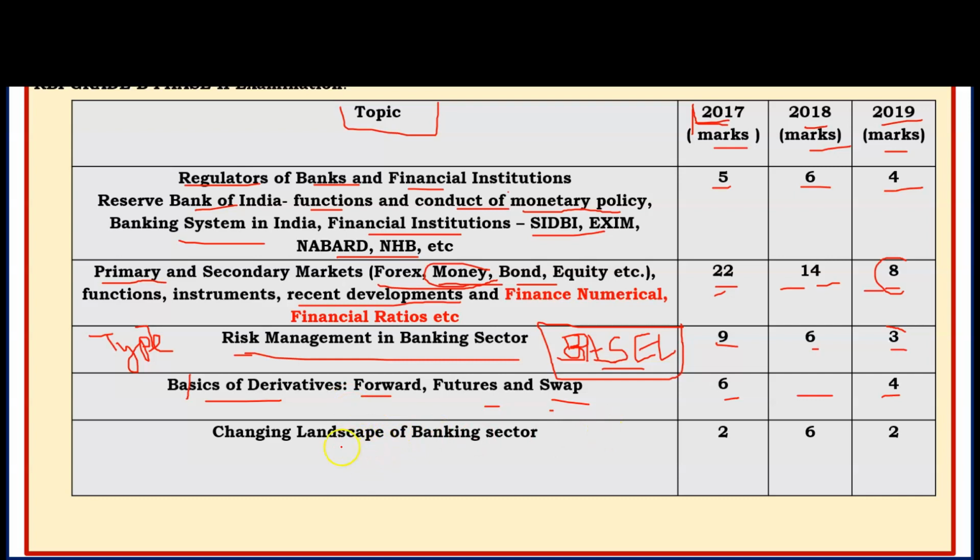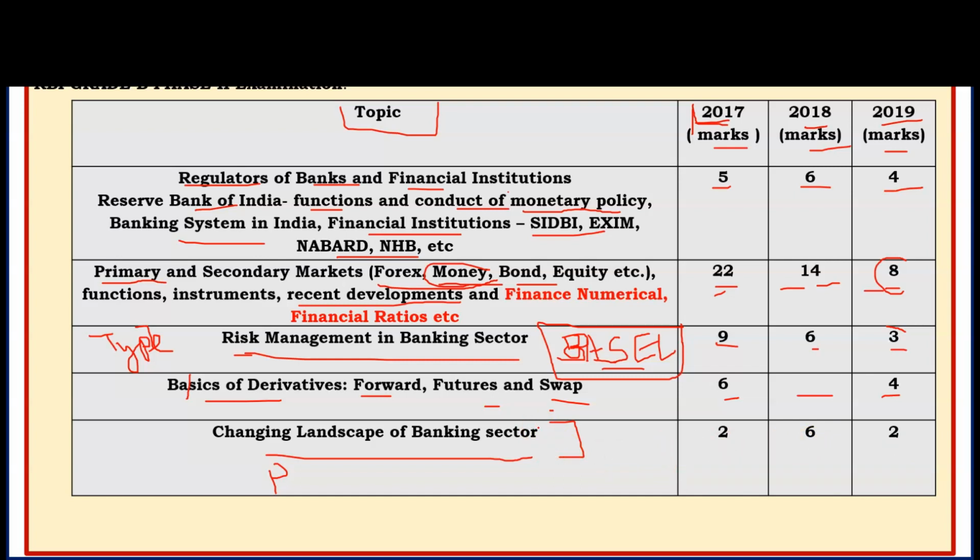And next is the changing landscape of the banking sector. This is related to recent developments or new things inserted in the banking sector, which are in the news, like payment banks and small finance banks. These are the new things in the banking sector. So these questions were asked, and every year questions can be asked from this chapter.